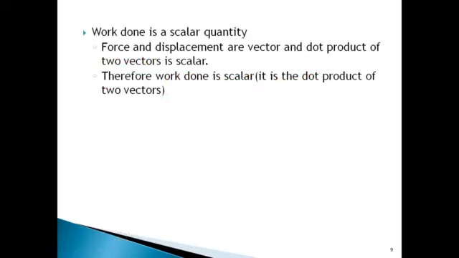Okay, so can we say that the work done is a vector quantity? Do we have any direction for it? I think no. Not I think, actually, it is no. Work done is a scalar quantity. It doesn't have any direction. Force and displacement are vector quantities, but the dot product of two vectors is a scalar quantity. Therefore, work done is also a scalar quantity. In simple language, we can say that work does not have any direction. So that is the reason work is a scalar quantity.